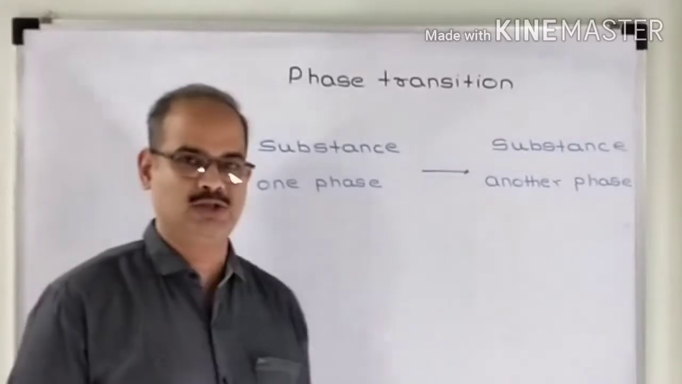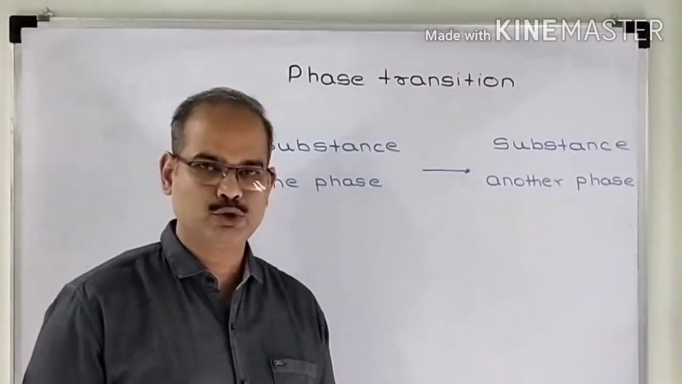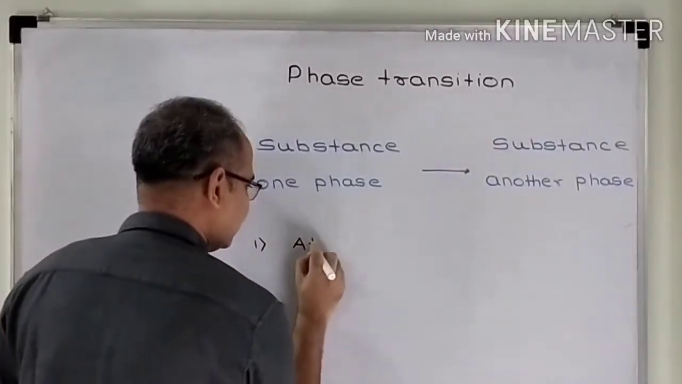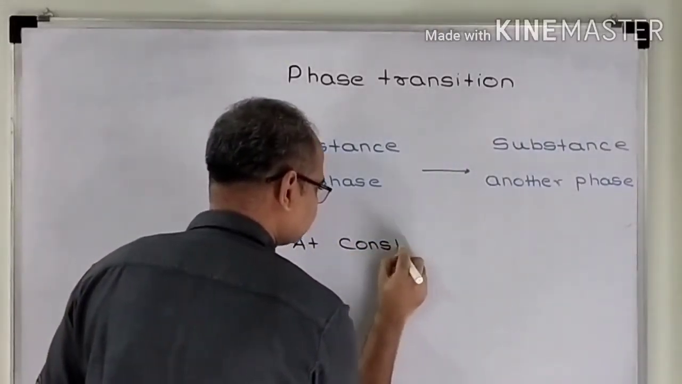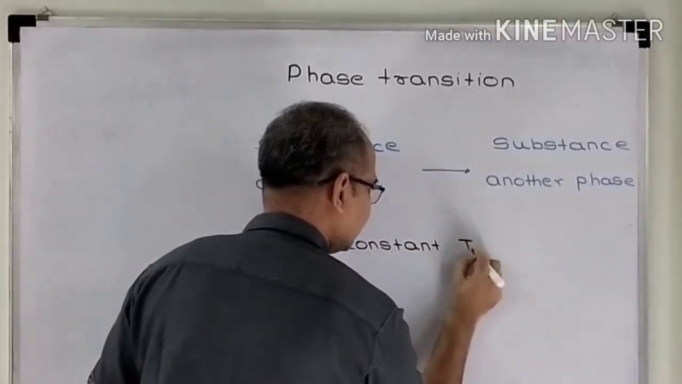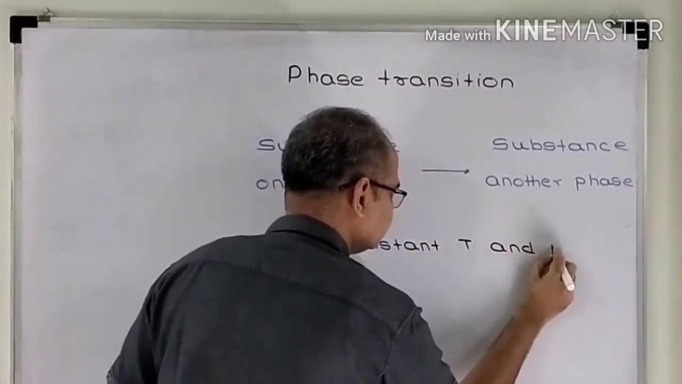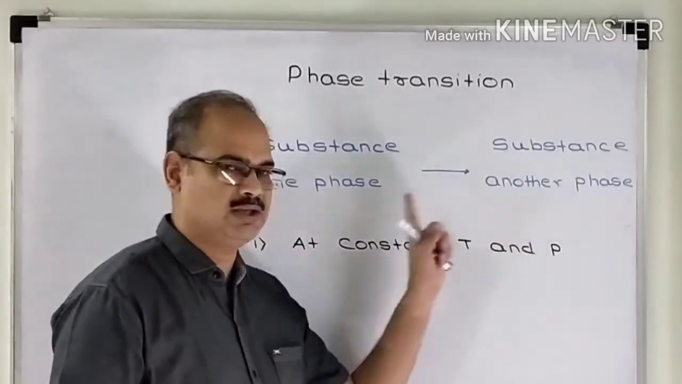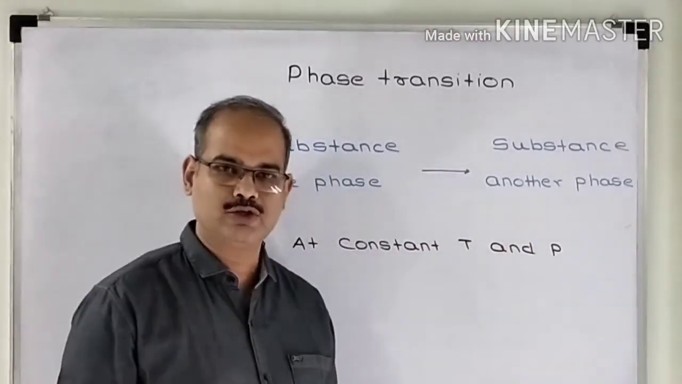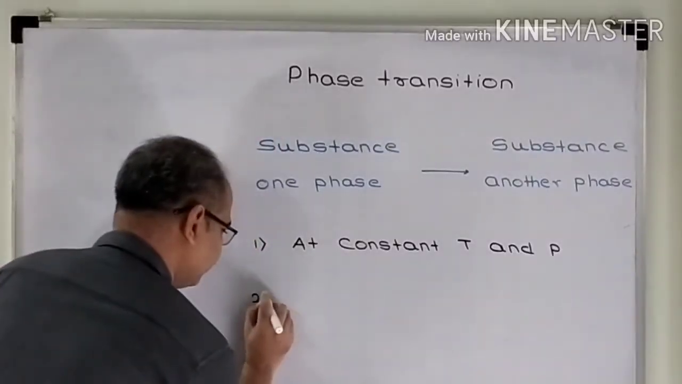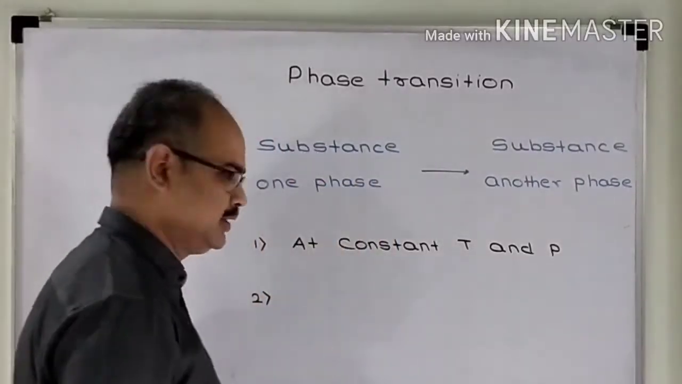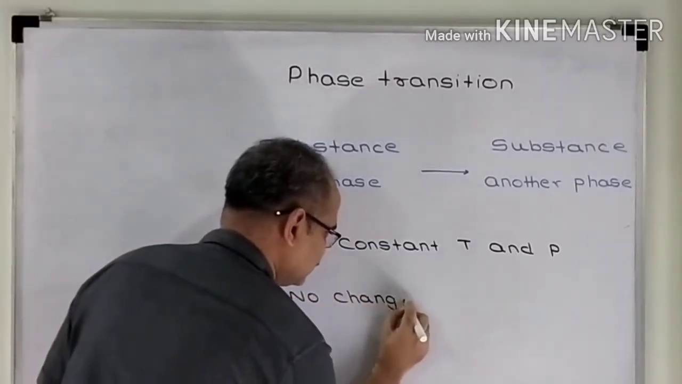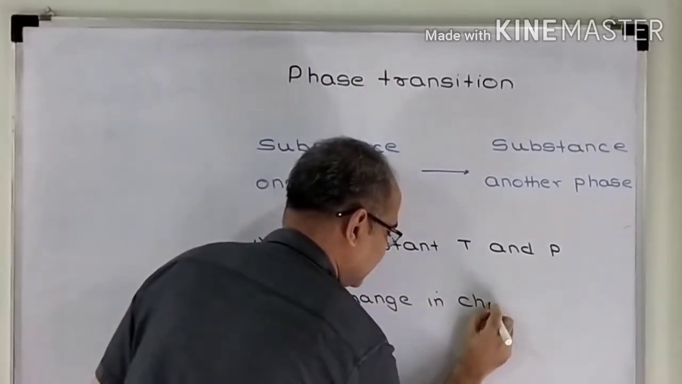Whenever a phase transition is taking place, you have to remember 2 points. Number 1, phase transition always takes place at constant temperature and pressure. Means phase transition is carried out at a constant pressure, and when the phase transition is taking place, temperature should not change. And the second point that you have to remember is that when the phase transition is taking place, there should be no change in chemical composition